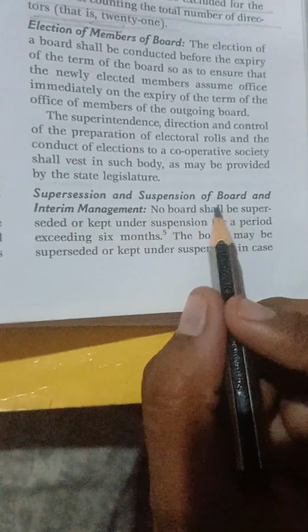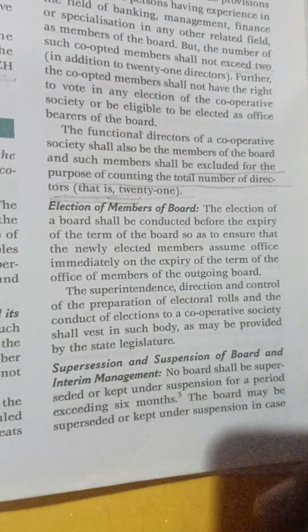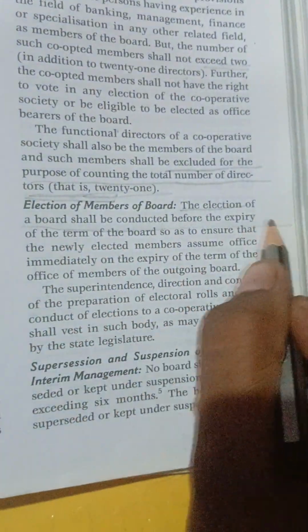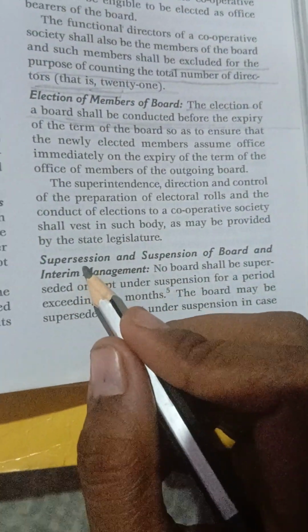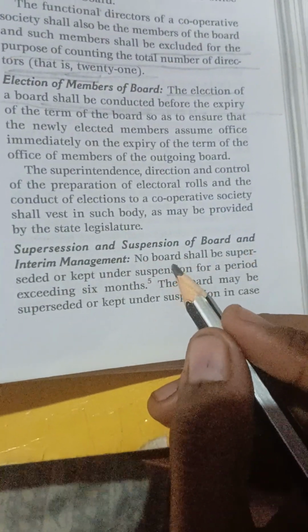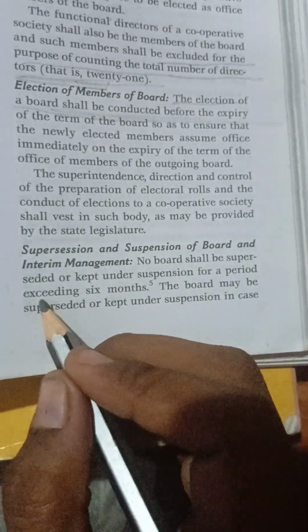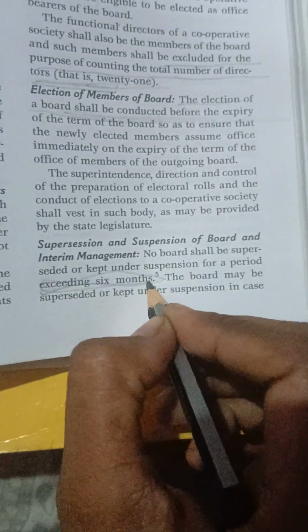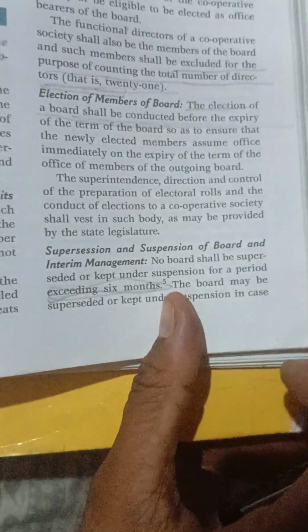Supersession and suspension of board and interim management. Here this question is always asked, so just mark it. And then here supersession and suspension. No board shall be superseded or kept under suspension for a period exceeding 6 months. Okay, this one is important. 6 months.